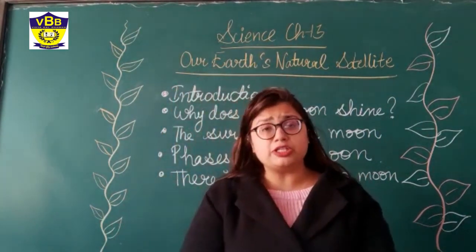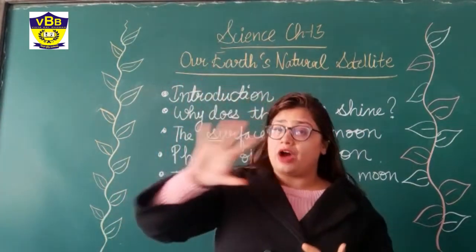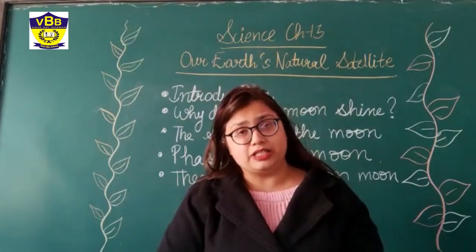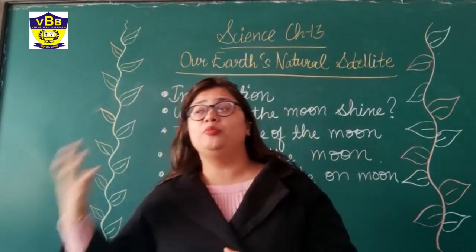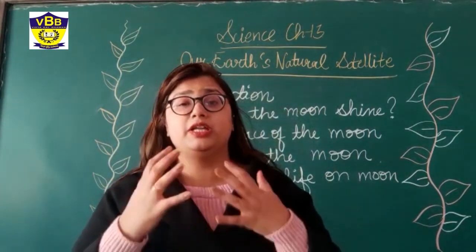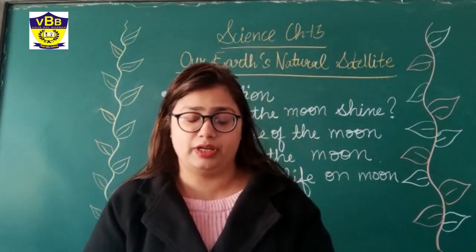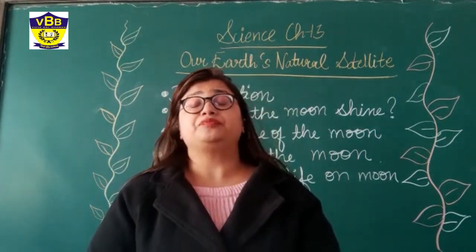The Moon is much smaller than the Sun, but the Sun is far away from us. That is why we see them the same size. And if I talk about the Moon, the Moon is very near to the Earth. It is one of the nearest neighbors of Earth in space. Okay.